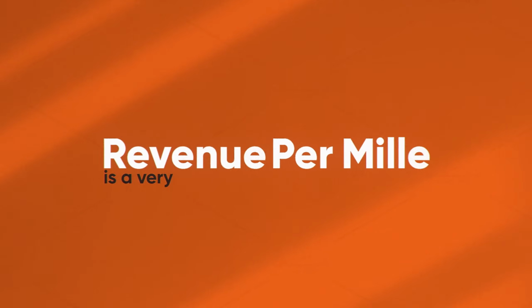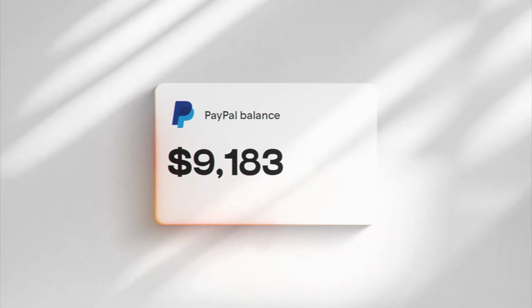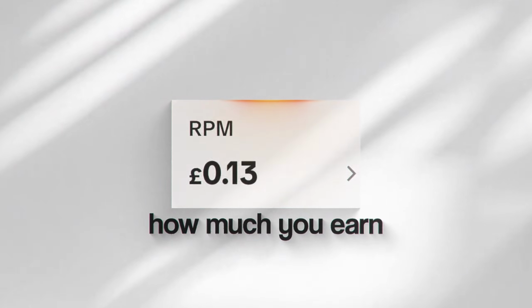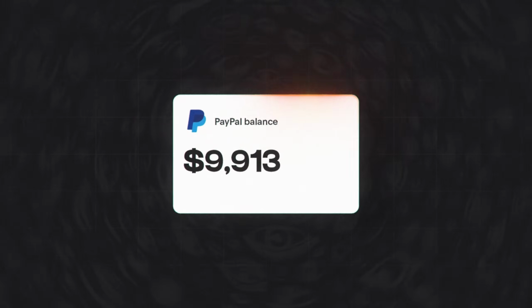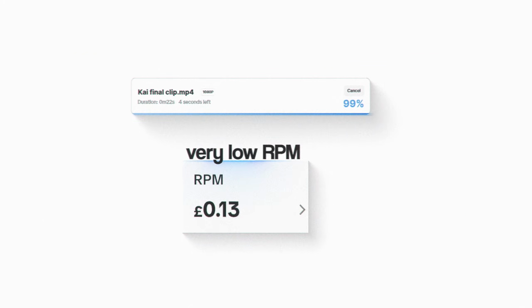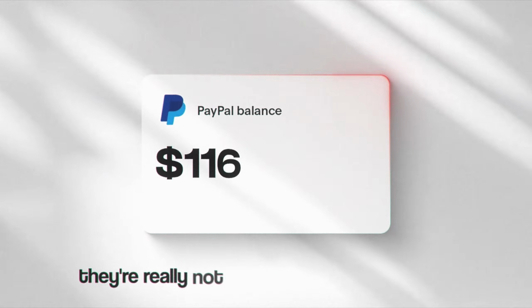Your RPM is a very important factor in terms of how much money you can make online with short form content. Your RPM is how much you earn per 1,000 views, and obviously we want to get this as high as possible, meaning that you're making as much as possible from those 1,000 views. Because unfortunately in my time, I've seen people post content with a very low RPM, and even though they're getting millions of views, they're really not earning as much as they should be.